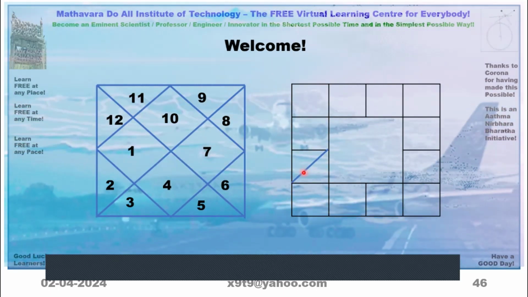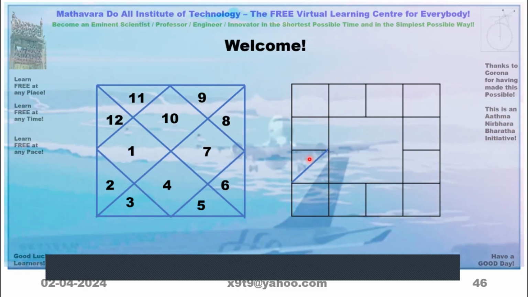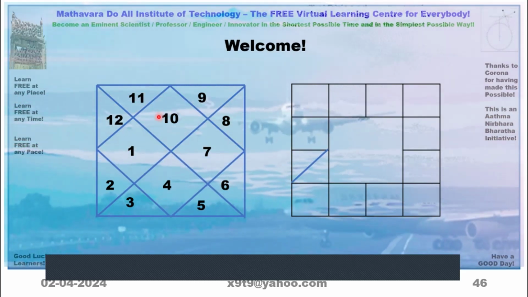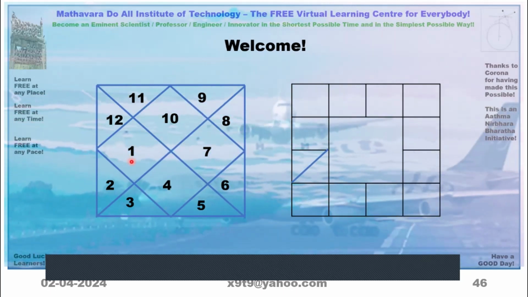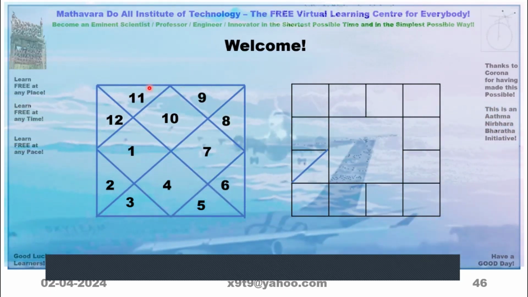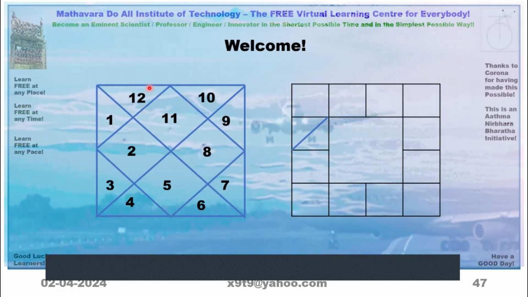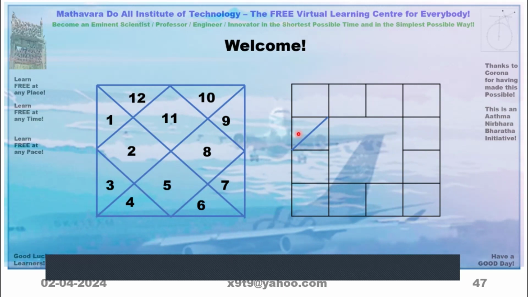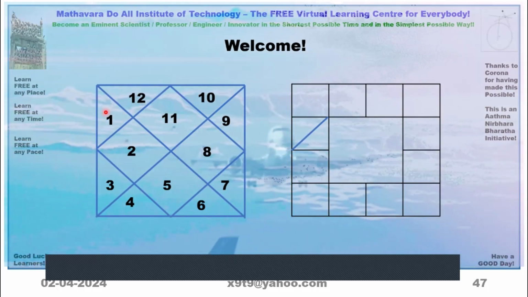Suppose it is Capricorn as the lagna, Makara lagna. Then its number is 10. So we write 10 here, then 11, 12, 1, 2, 3, it goes like that. If Kumbha lagna is there, its number is 11. We write 11 here and continue.